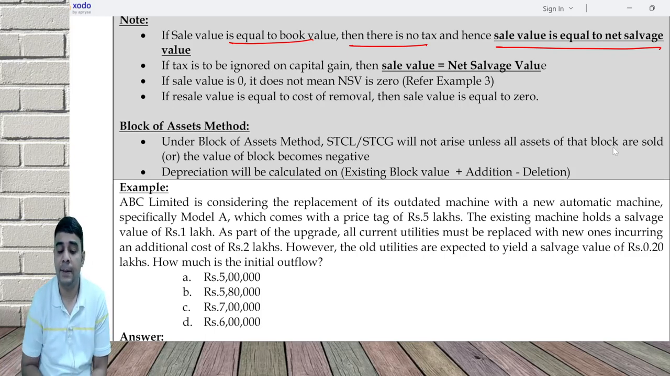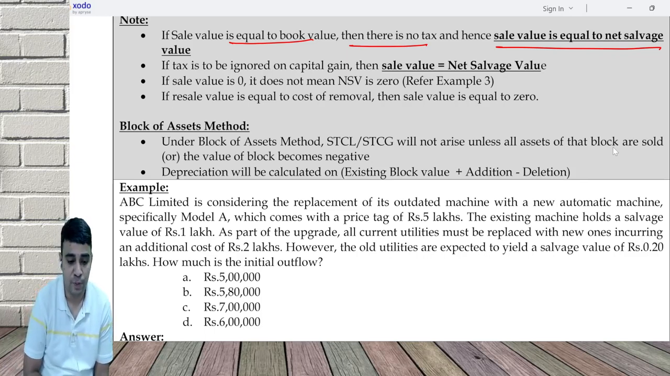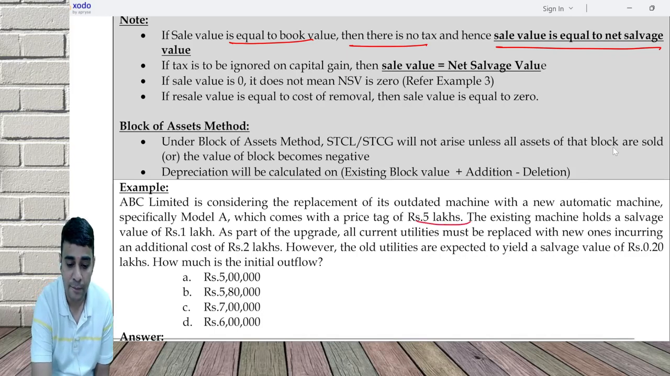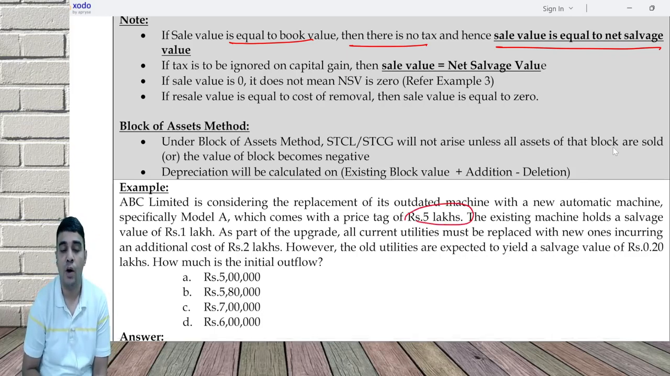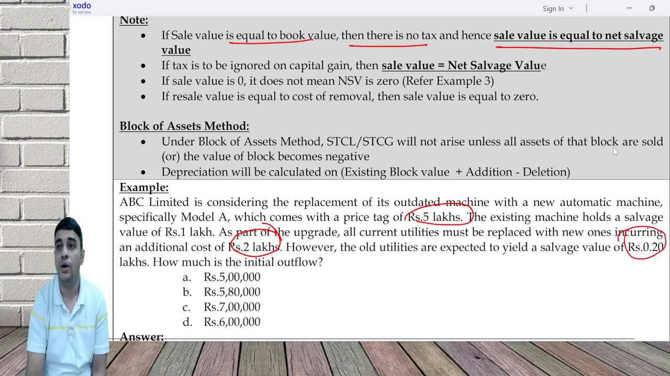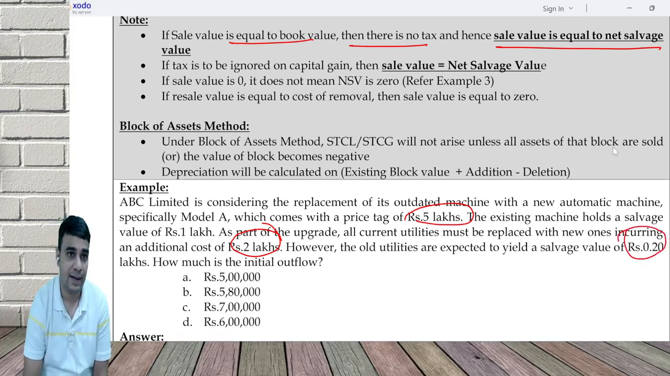ABC is considering replacing its outdated machine with a new machine, which comes with a price tag of 5 lakhs. The existing machine will be sold for 1 lakh. So net 4 lakh. As part of the upgrade, all current utilities and related spares, for which you will need another 2 lakh, and your old utility will be sold for 20,000. So net it is 5 lakh 80.